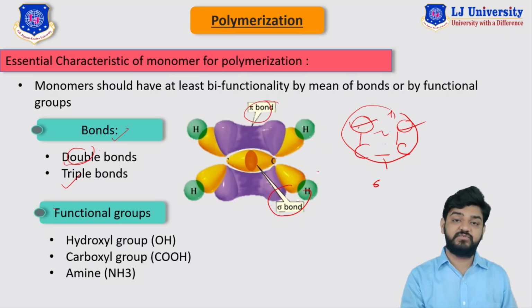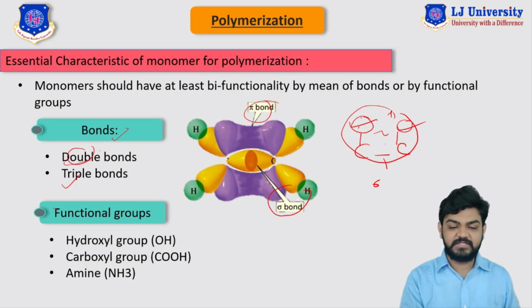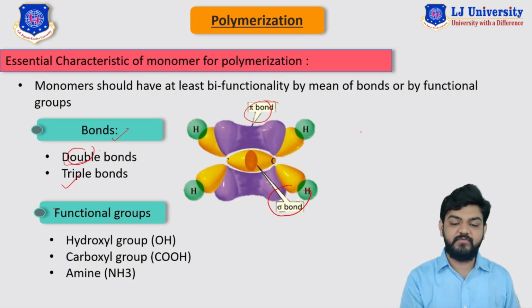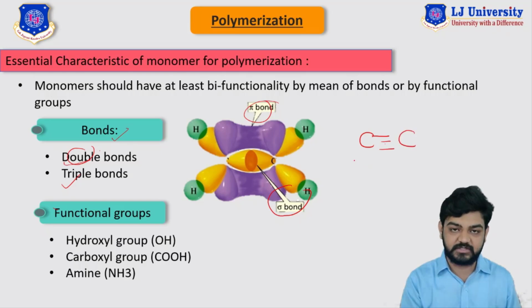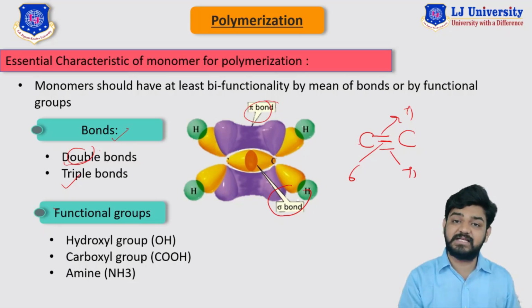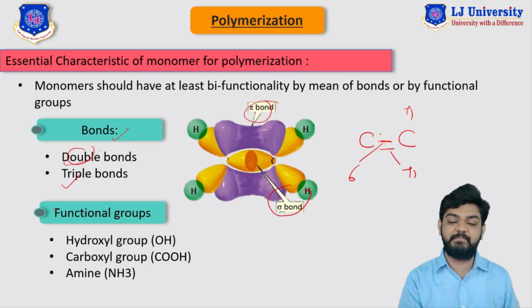Now what happens with the triple bond? Well, let me rub this out and take an example again. Here we have one carbon which is attached with another carbon by means of three bonds. Here the upper bond is the pi bond, the intermediate bond is your sigma bond and the last one is again your pi bond. As we have already discussed, this pi bond can be easily broken. So if we supply some amount of energy, these two pi bonds will easily break. So this bond has gone and this lower bond has also gone.